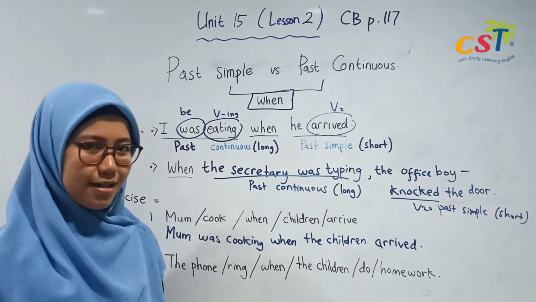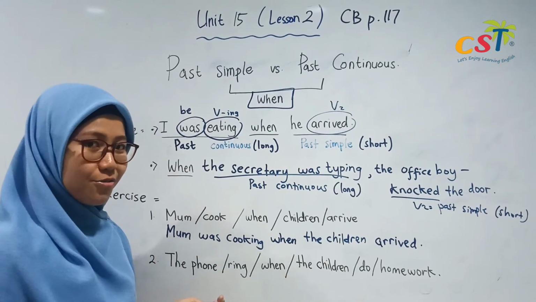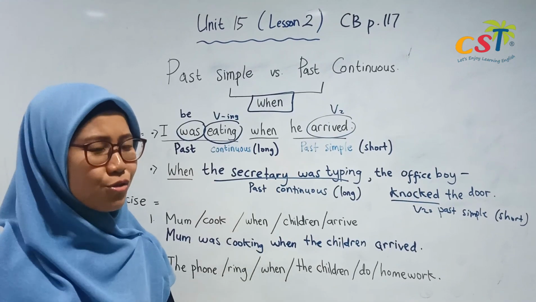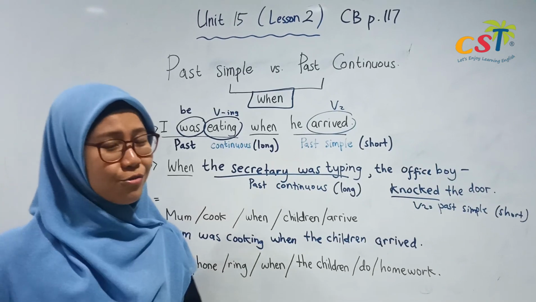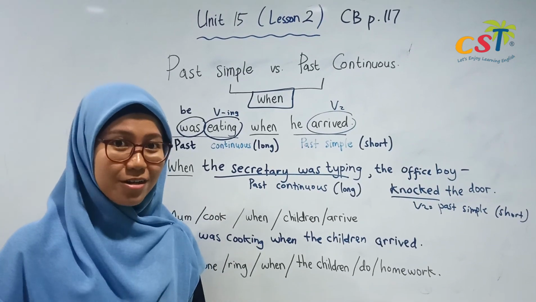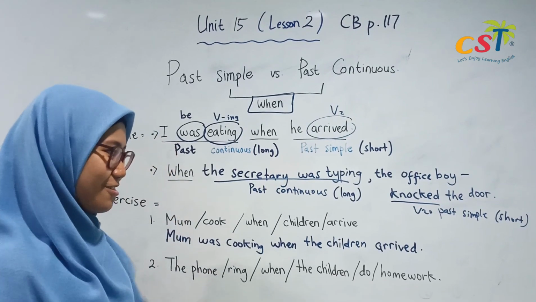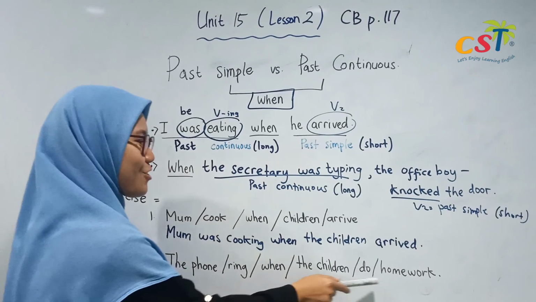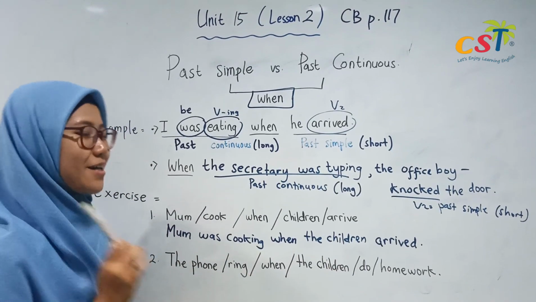Next, the phone ring when the children do homework. Which one is the longer action? Do homework or the phone ring? How many minutes do you need to do your homework? An hour. Okay, and when the phone ring, does it need an hour to ring? No, right? So which one is the longer action? Do the homework. That's right. So this one you use past continuous, and for the phone ring you use past simple.